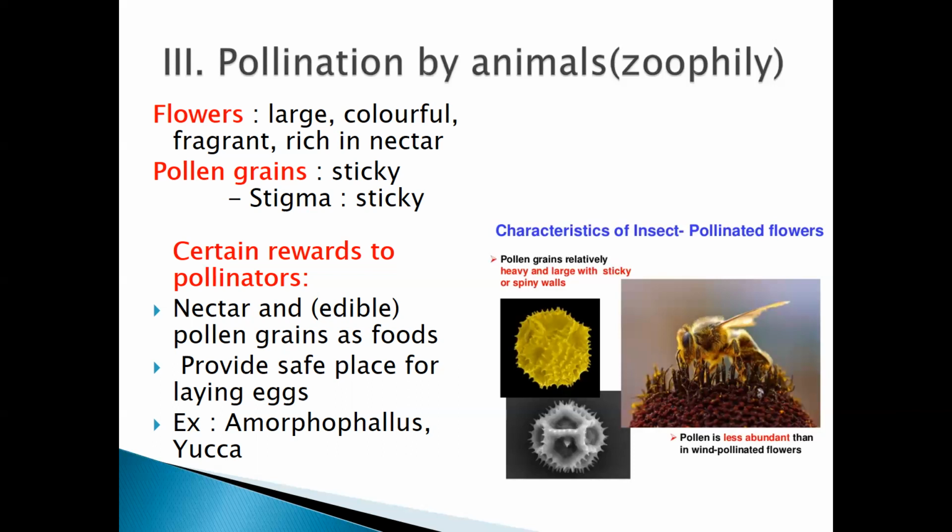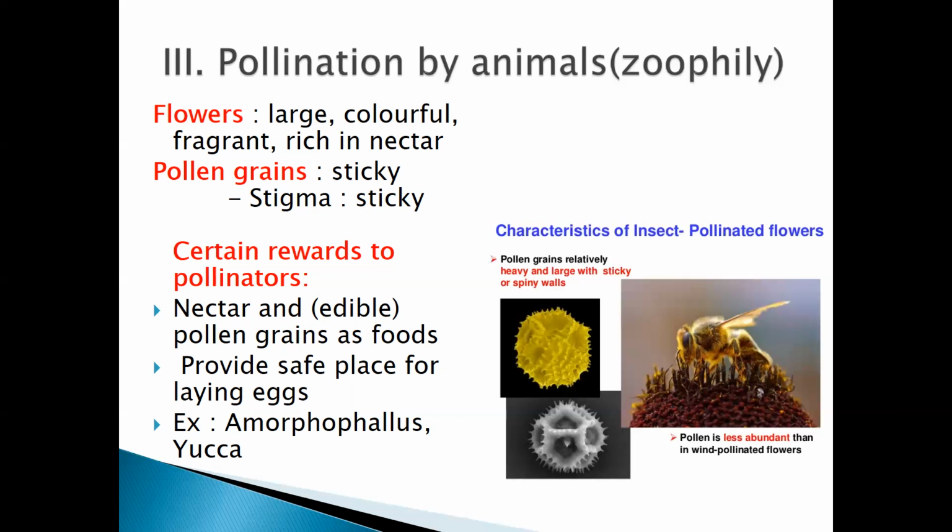Now what happens here? Some of these insects, in Amorphophallus and Yucca, these are the examples. Some of these insects will go and sit on the flower. They pollinate them and lay their eggs there.